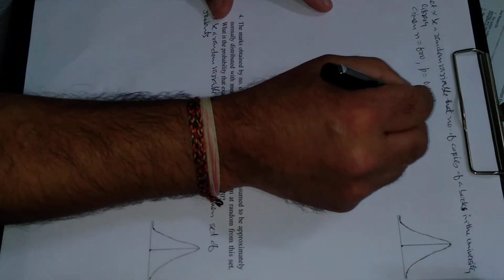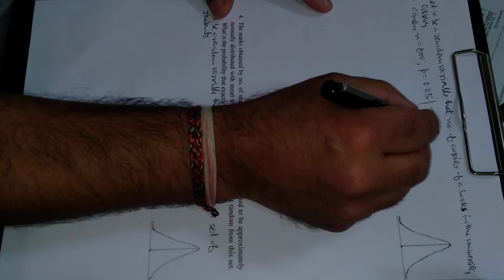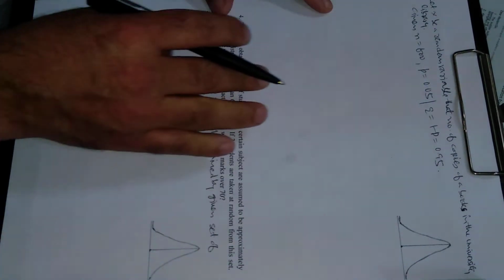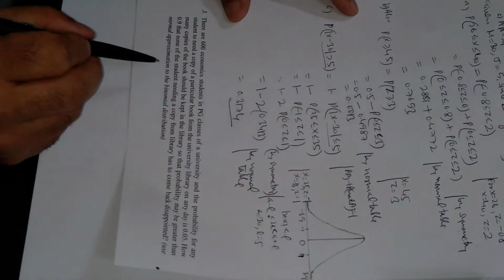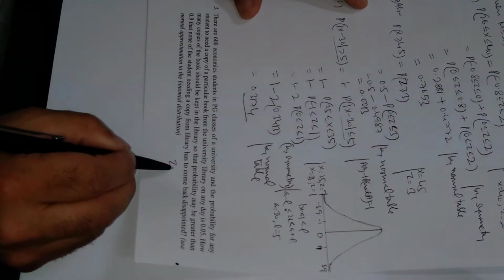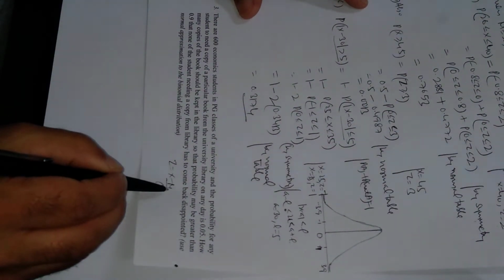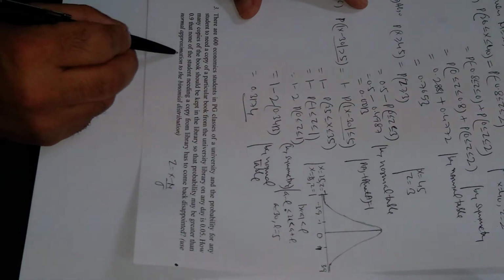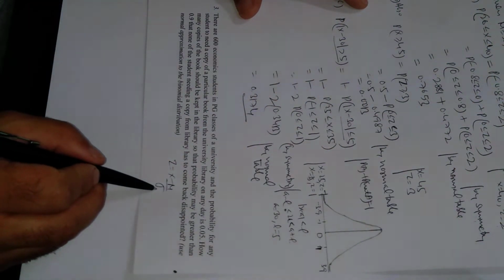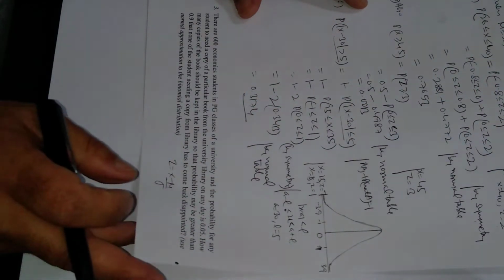Alright, so what should we find from here? q will be 1 minus p, which is 0.95. Now, because we have to use the normal approximation, we need z = (x minus mu) upon sigma. Sigma and mu are not given, because we have to use the normal approximation to the binomial distribution. It means the mean and standard deviation will be the same as those for the binomial distribution.